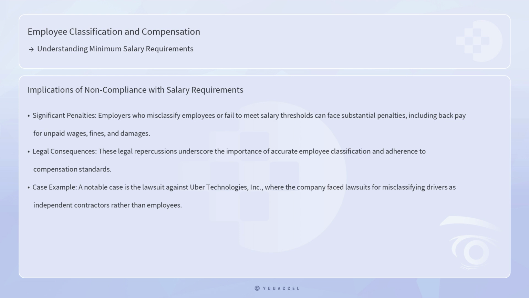A notable case illustrating the consequences of non-compliance is the lawsuit against Uber Technologies, Inc., where the company faced multiple lawsuits for misclassifying drivers as independent contractors rather than employees. This misclassification led to violations of minimum wage and overtime laws, resulting in substantial financial settlements and legal fees.